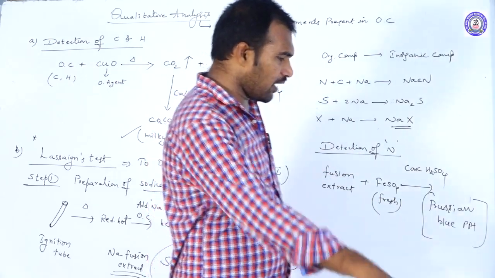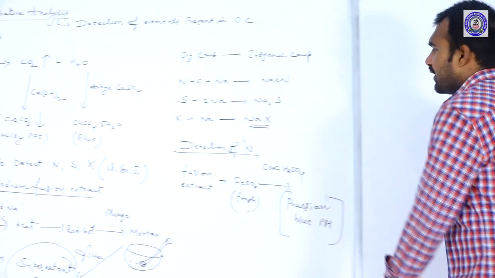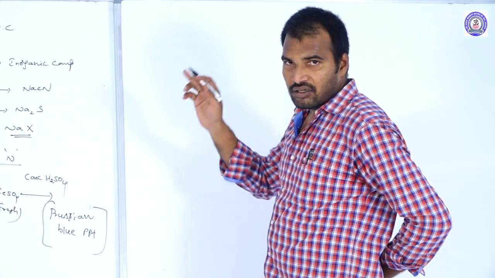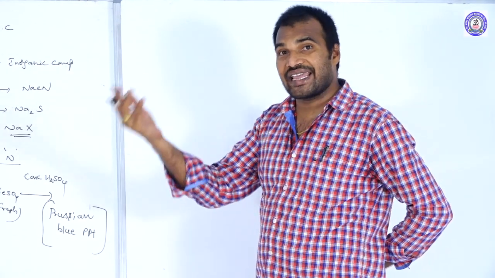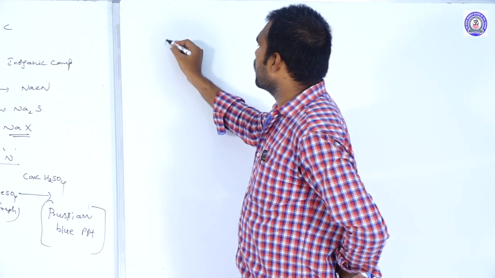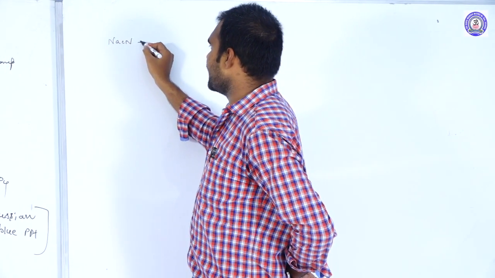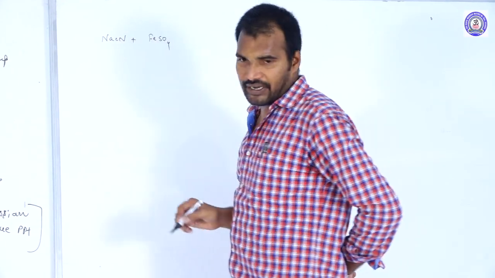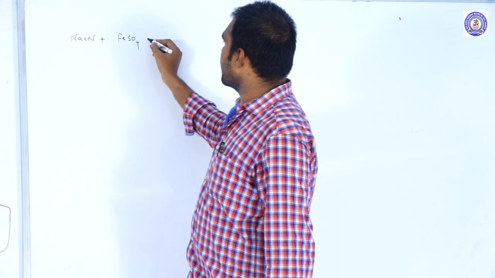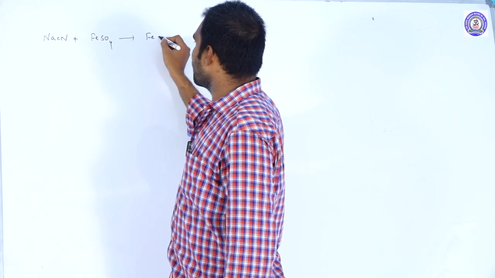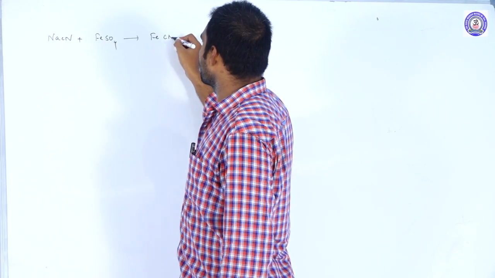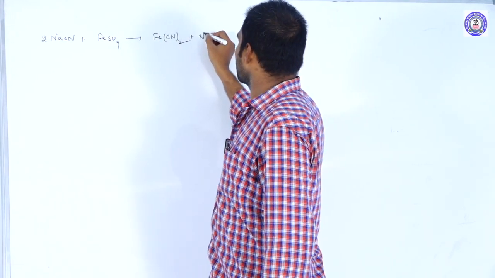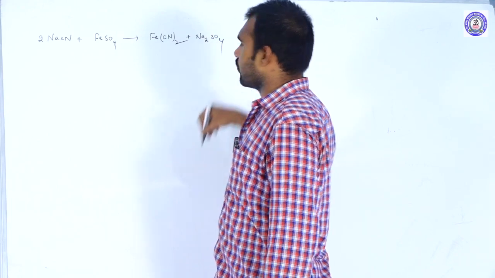So let us see the mechanism. What happens during the detection of nitrogen? In the sodium fusion extract, the nitrogen is present in the cyanide form, sodium cyanide. To this sodium cyanide we added freshly prepared ferrous sulfate, so that we get Fe(CN)2 plus Na2SO4.